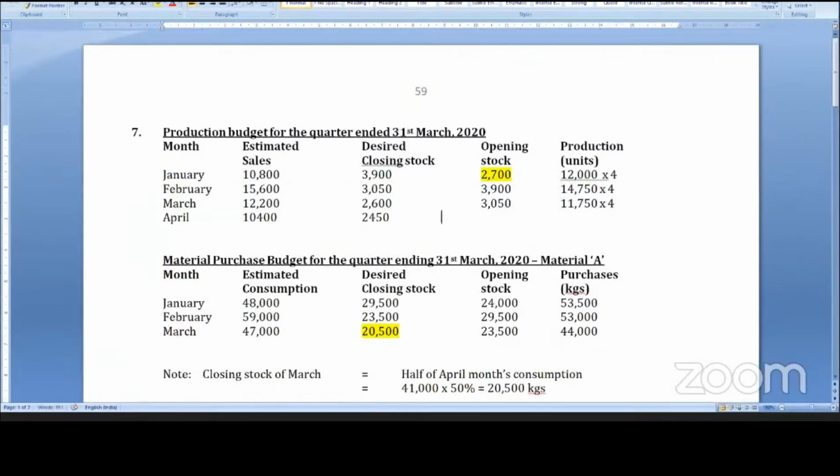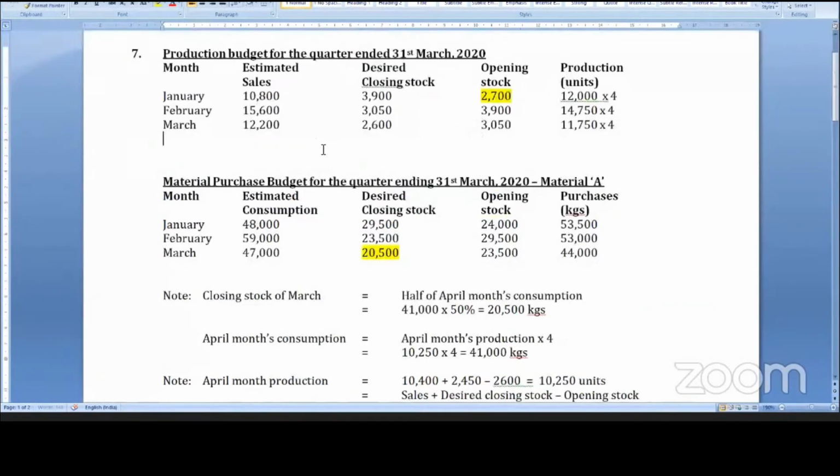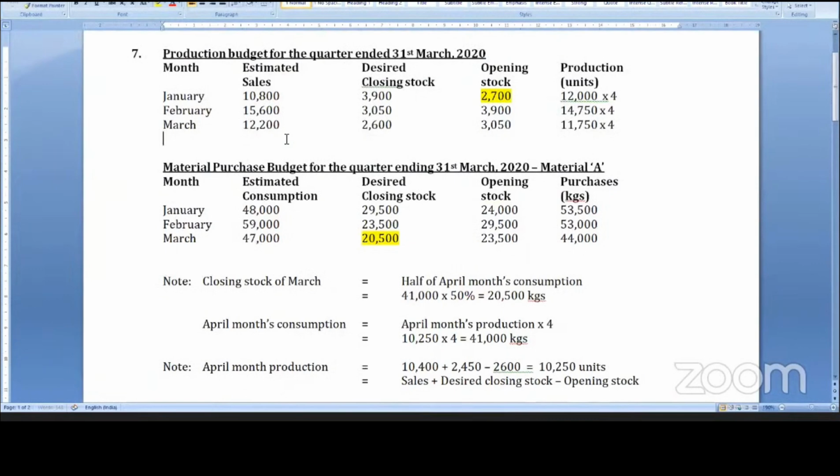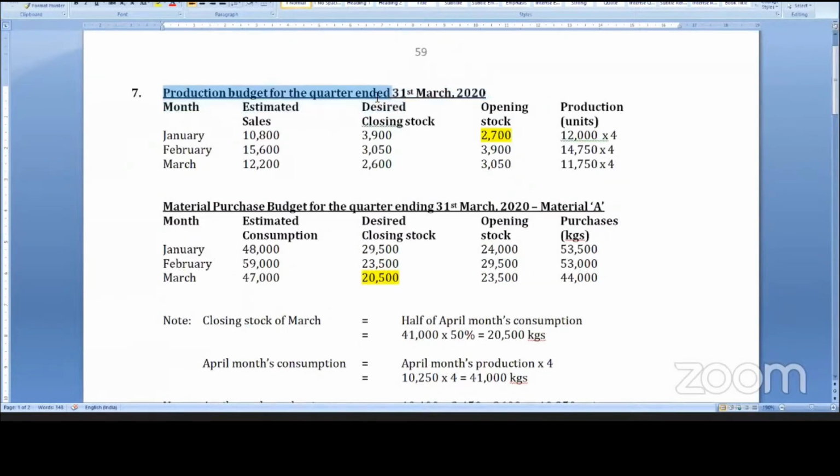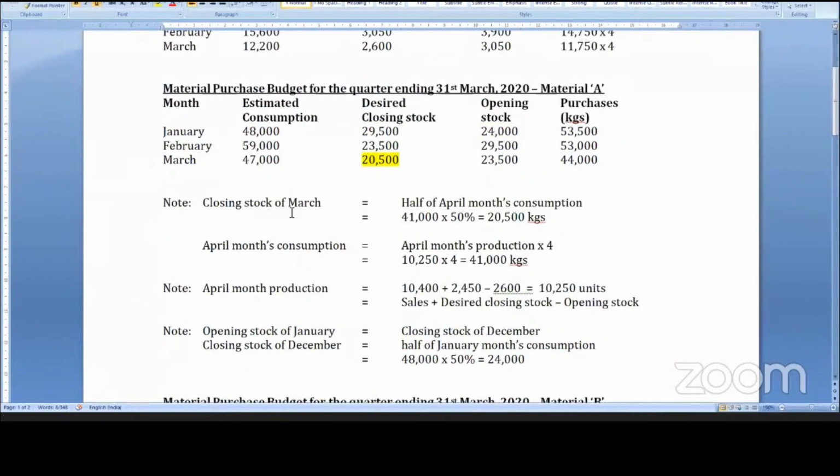And what is the opening stock of April? March's closing stock is April's opening stock, 2,600. Thereby, what is the production? Sales plus closing stock minus opening stock, 10,250. 10,250 into 4 gives you 41,000. That is what I am doing in rough work, because we can't do the production budget here. Why? Because they have asked for the production budget only for the quarter ended March.